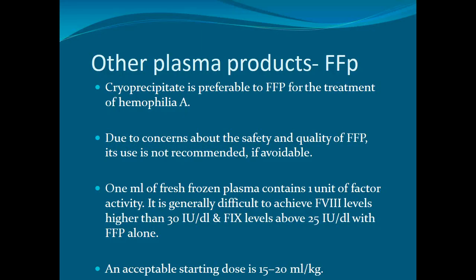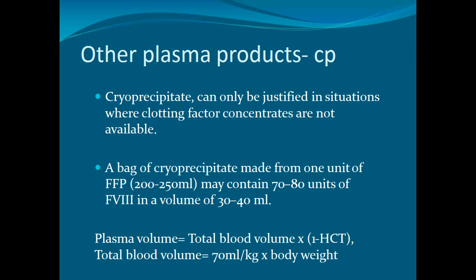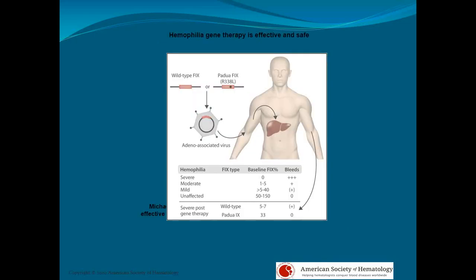An acceptable starting dose is 15 to 20 ml per kg of FFP. Cryoprecipitate can only be justified in situations where clotting factor concentrates are not available. A bag of cryoprecipitate made from 1 unit of FFP may contain about 70 to 80 units of factor 8 in a volume of 30 to 40 ml.